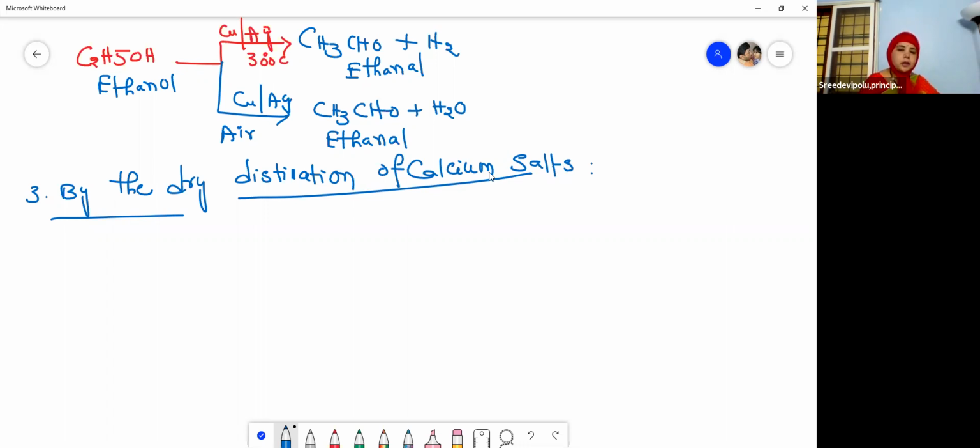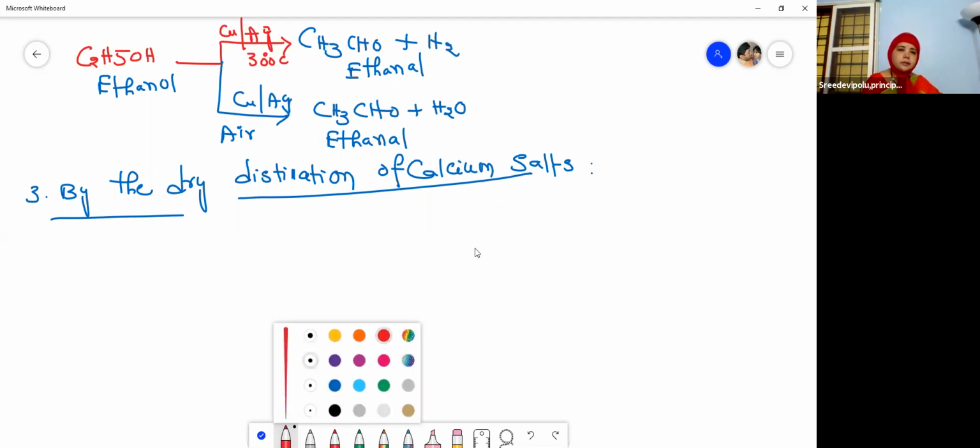Salt means, when it contains cation and anion, it is called a salt. So when it is formed from calcium, like calcium carbonate, calcium hydroxide, we call it a calcium salt. And then dry distillation, removal of impurities, right?